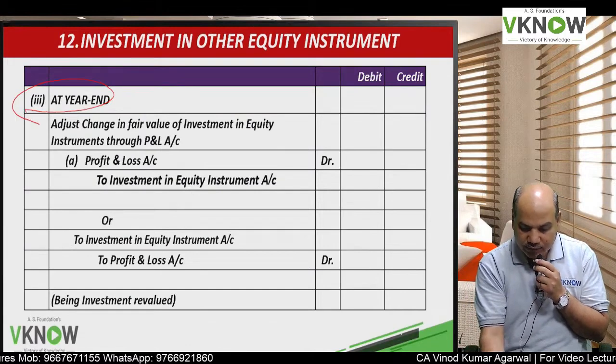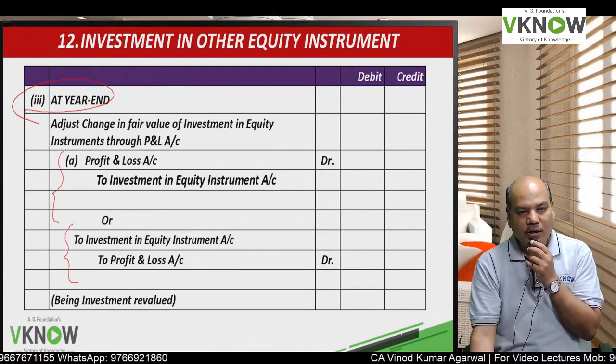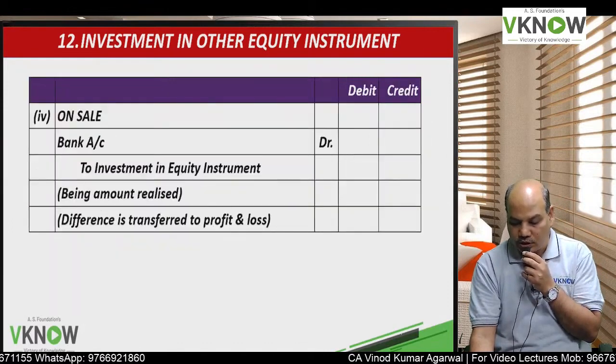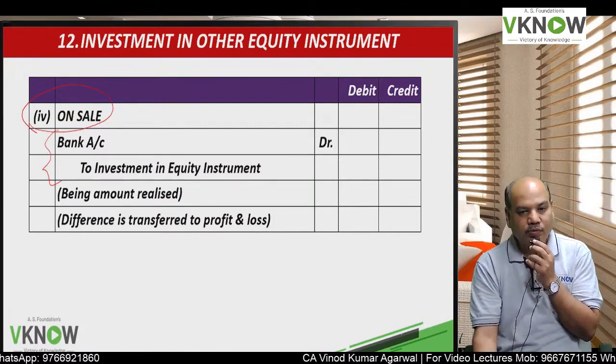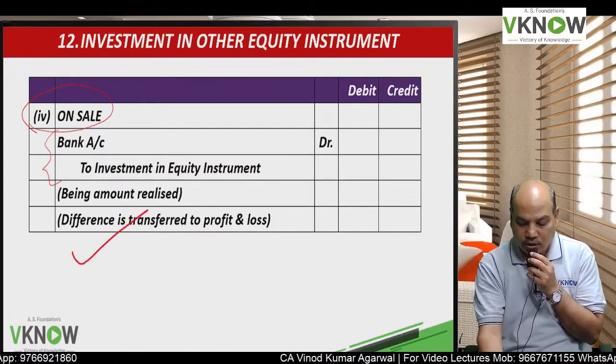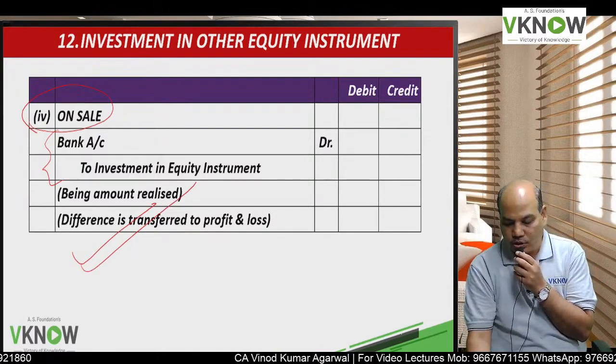At the year end, any change in fair value will be recognized in profit and loss account. On the sale of the instrument, bank to investment in equity instrument, and any difference will be transferred to profit and loss account.